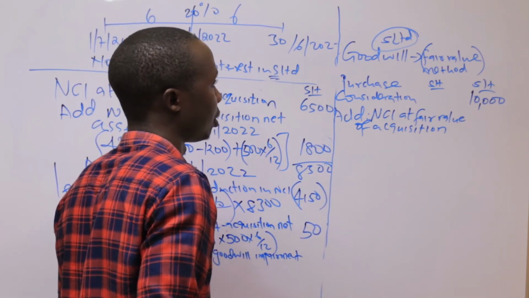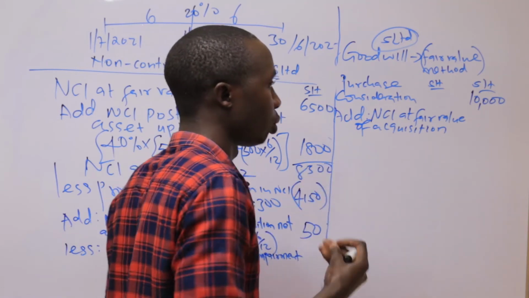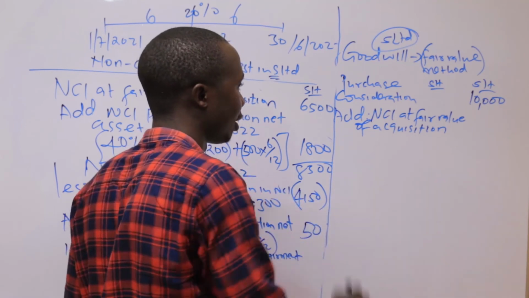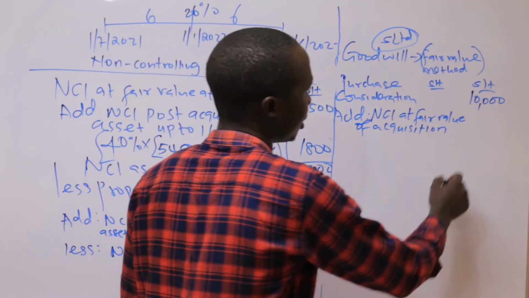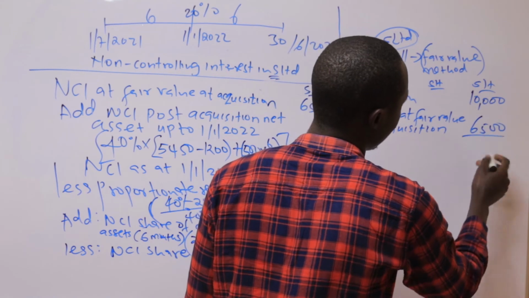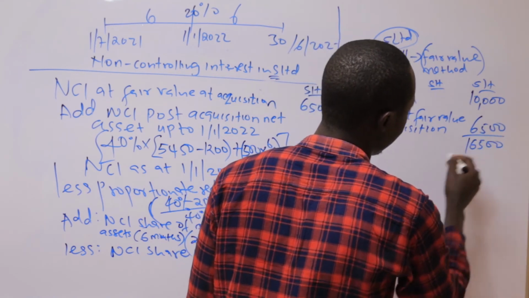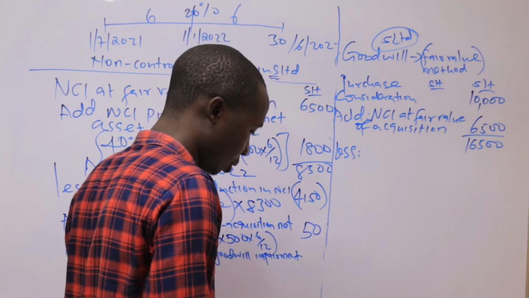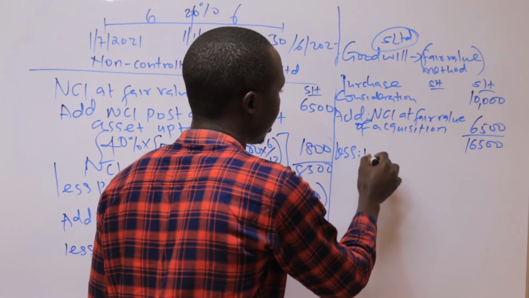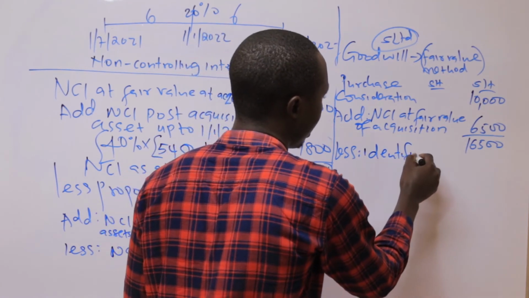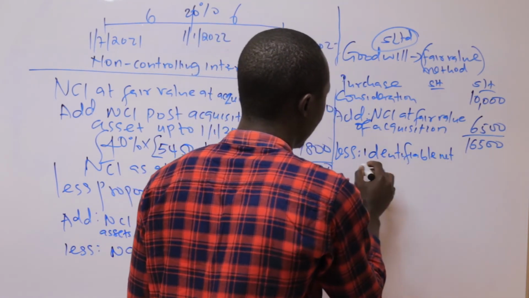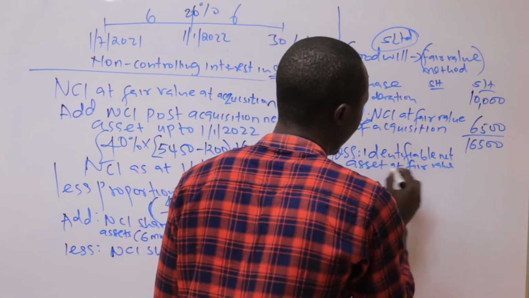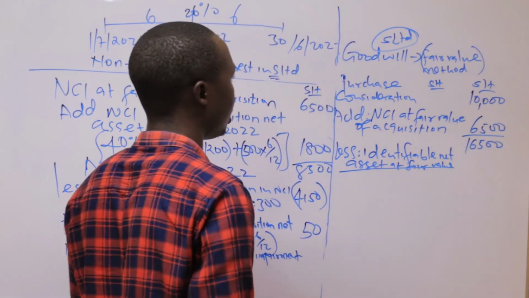And this is the main item which made the calculation of goodwill. We use the fair value method. So this is the main item which was provided so that it guides us which method to use, the fair value of NCI. So it was 6,500. So you add to 10,000, you get 16,500. Then you raise identifiable net assets. So identifiable net assets, the total value was already provided, identifiable net assets at fair value. We were given already the total value being 14,000.